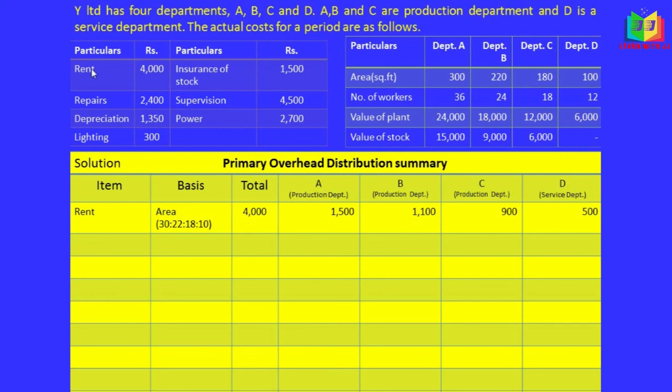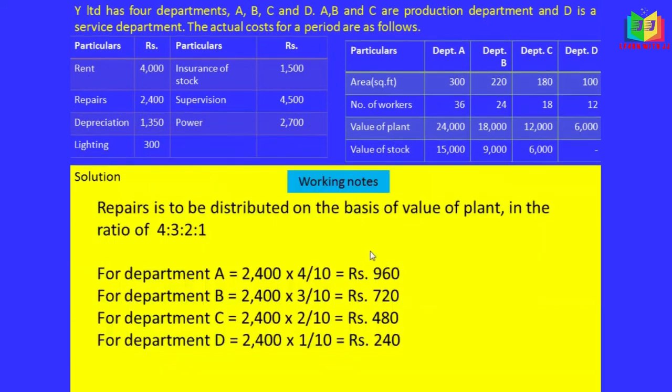Okay, next is repairs. Repairs is based on the value of plant. See here, repairs is to be distributed on the basis of value of plant in the ratio. See the ratio of plant, I simplified this by 6. So 6 4s are 24, no? So 4 is to 3 is to 2 is to 1.